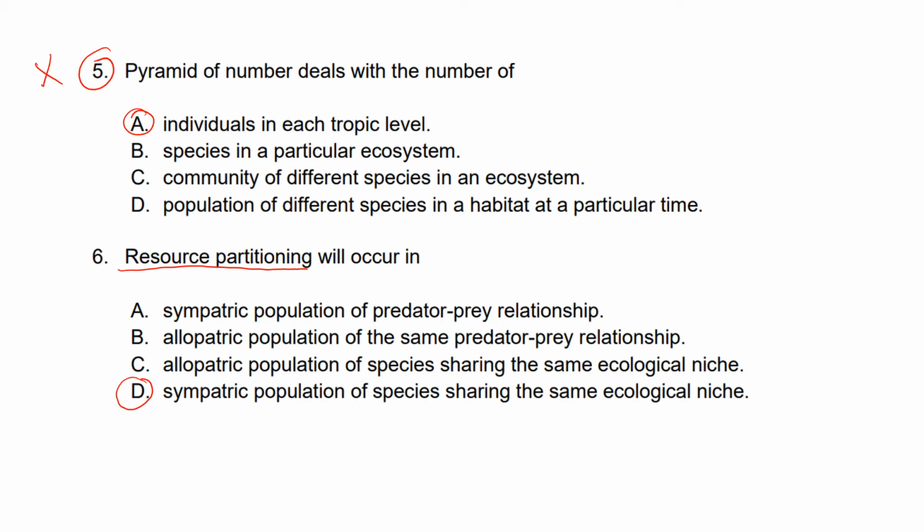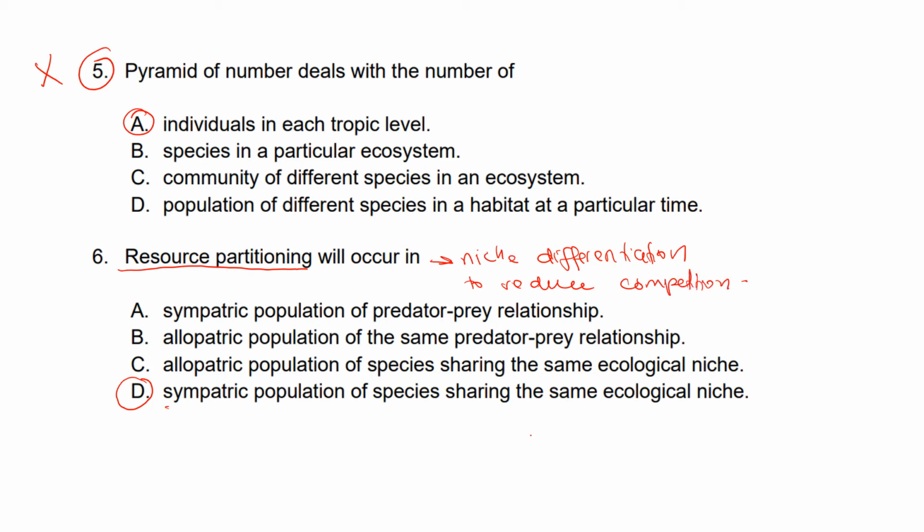Okay, so in order to reduce competition between these species, they will adapt through resource partitioning. So resource partitioning is basically niche differentiation to reduce competition.